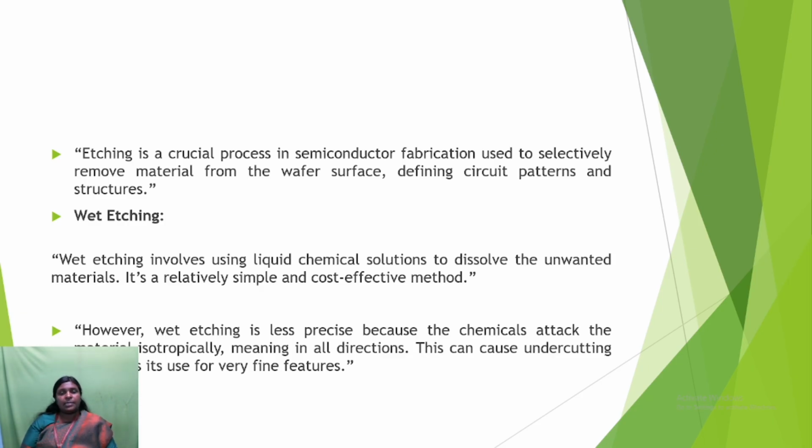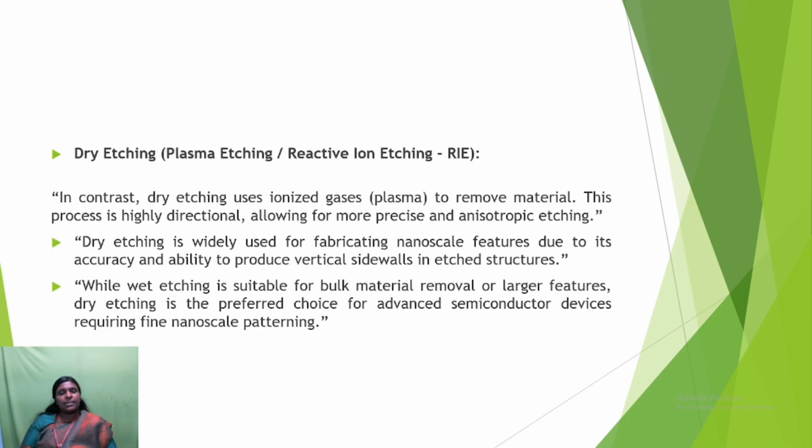However, wet etching is less precise because the chemical attacks the material isotropically, meaning in all directions. This can cause undercutting and limits its use for very fine features. The next one is dry etching. It is also called plasma etching or reactive ion etching, RIE. Dry etching uses ionized gas or plasma to remove material.